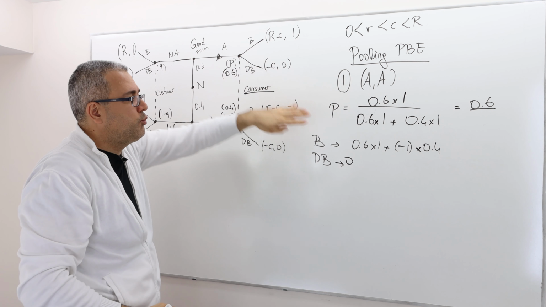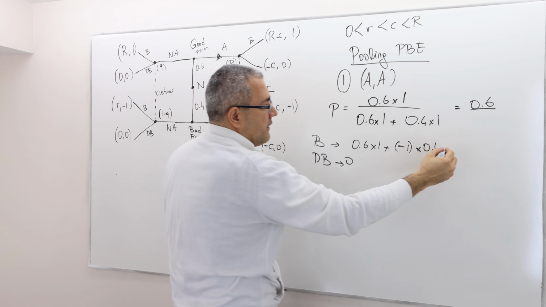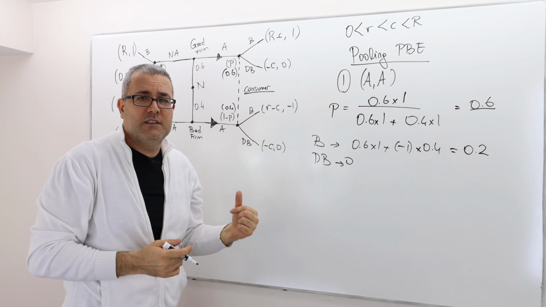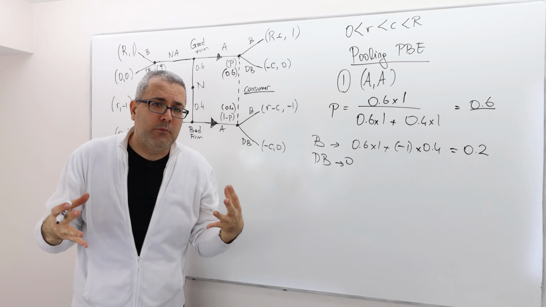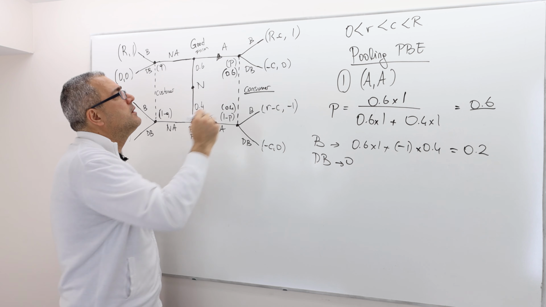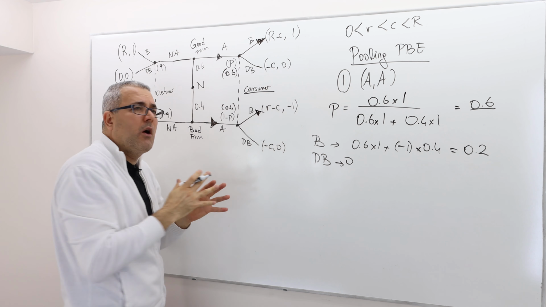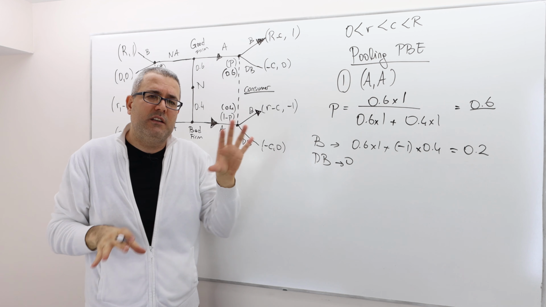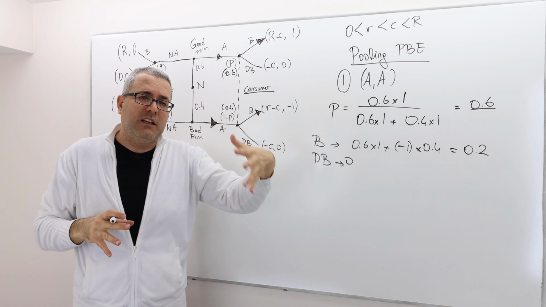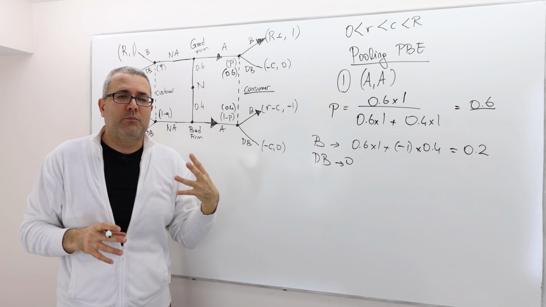So the question is, which one is higher? Well, if you calculate this, you're going to see this is plus 0.2, which is higher than 0. So in expected terms, buying is better. So I'm going to buy whenever I see an advertisement. Although I cannot distinguish whether this firm is a good firm or bad firm, the probability that the product is good is high enough so that I will still buy the product.